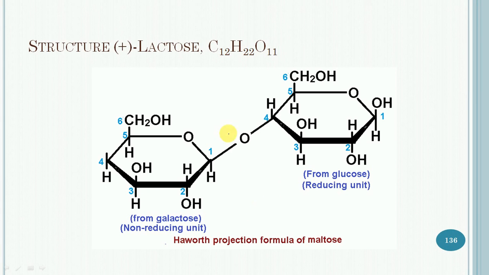This one is the non-reducing unit, galactose, and this one is the reducing unit, that is the glucose, involving a beta glycosidic linkage between carbon 1 of galactose and carbon 4 of glucose.